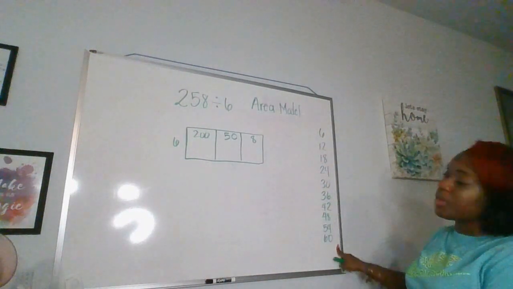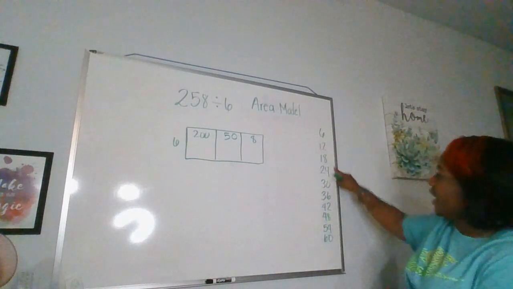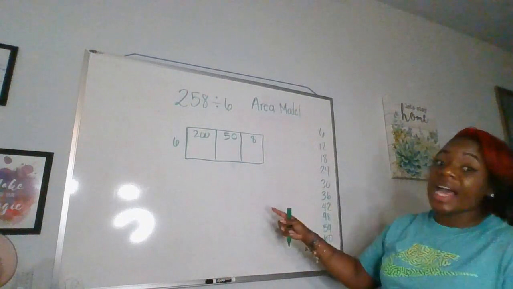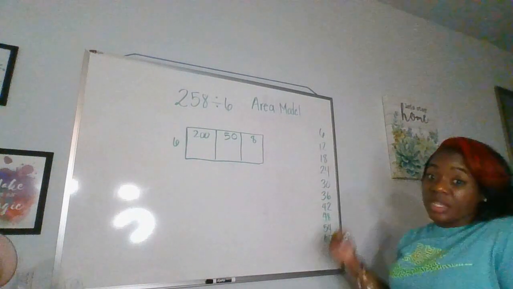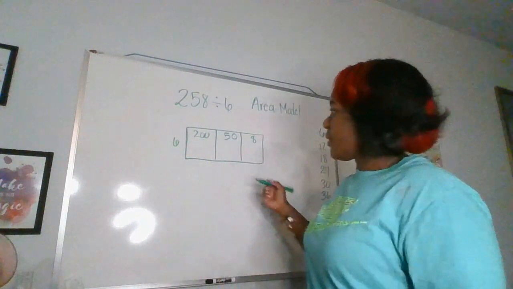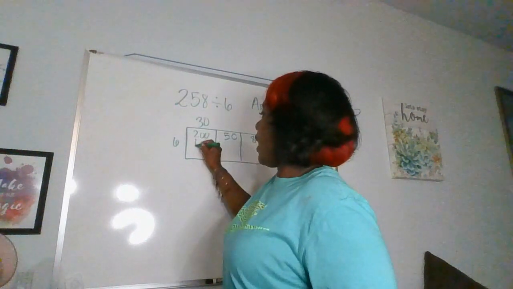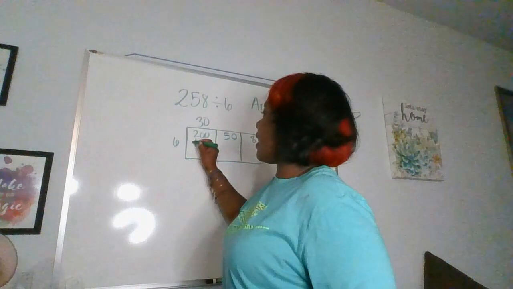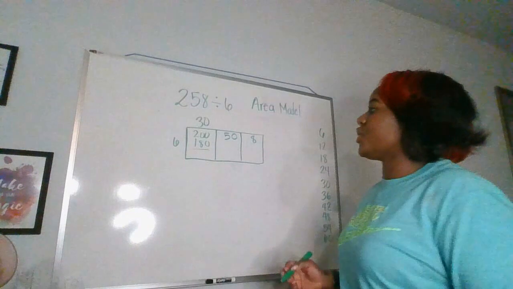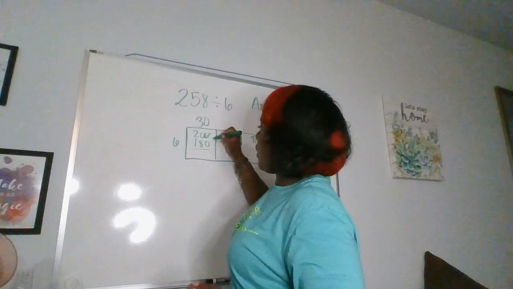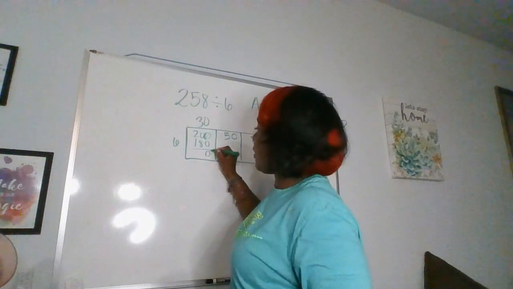We have our multiples of 6. All we need to do is add those zeros on to the end of these numbers, right? So the closest I can get to 200 without going over would be 6 times 30, which is 180. So we're gonna put 30 on the top and put 180 on the inside. So then you say 200 minus 180. You have 0 here. Excuse me, you have 0 here. 0 minus 0 is 0.